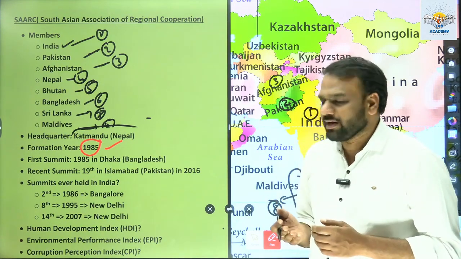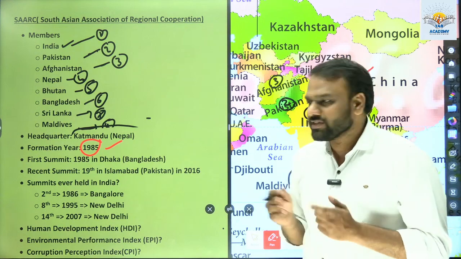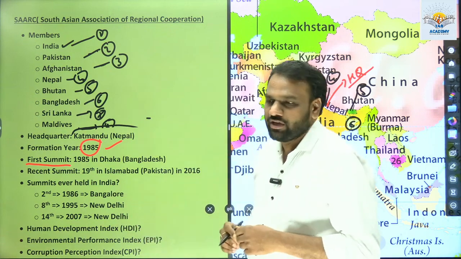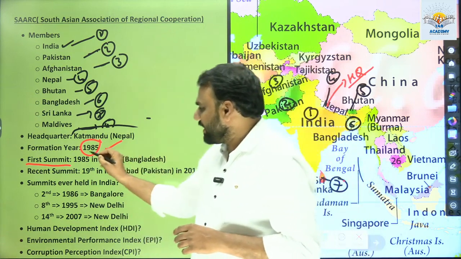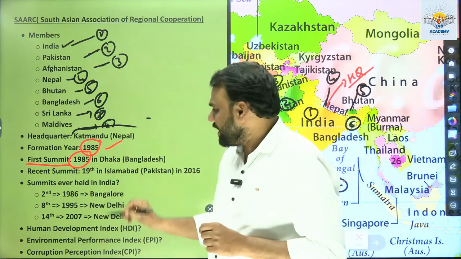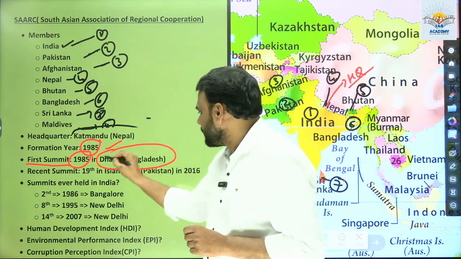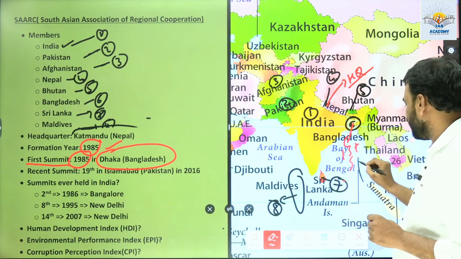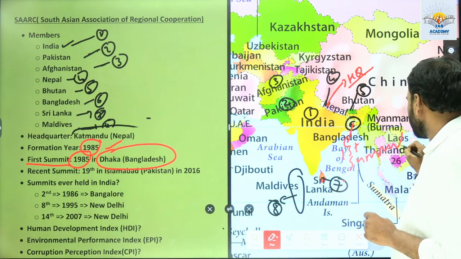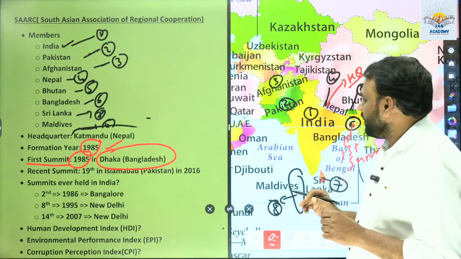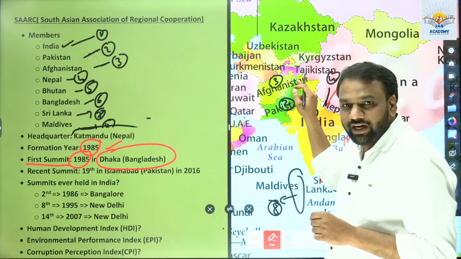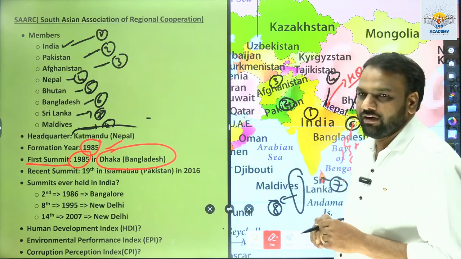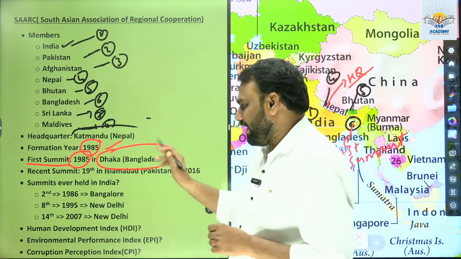Are all the summits important? All the summits are not important. What is important is where the first summit took place and when. The first summit took place in 1985. Where was it held? Dhaka, Bangladesh. See here, even though the headquarters is located at Kathmandu, the first summit was held in Bangladesh, in the city Dhaka, in 1985.